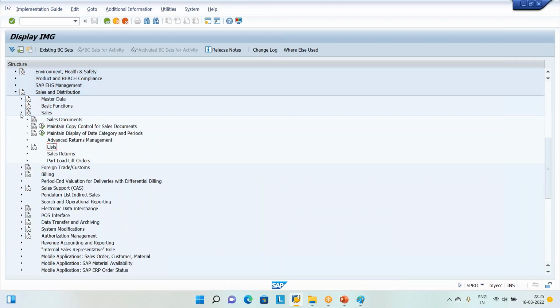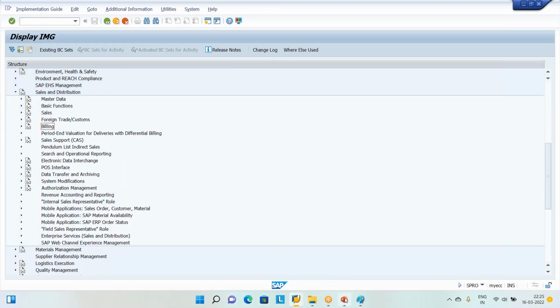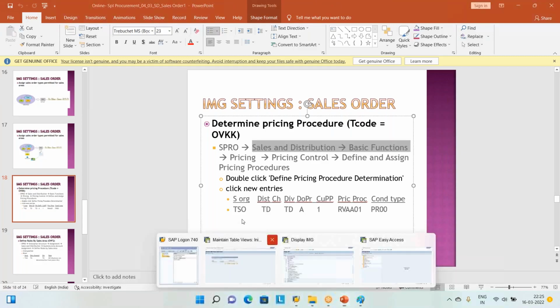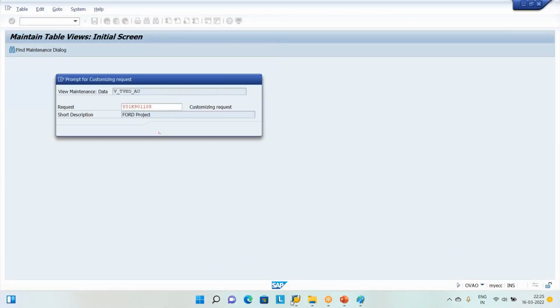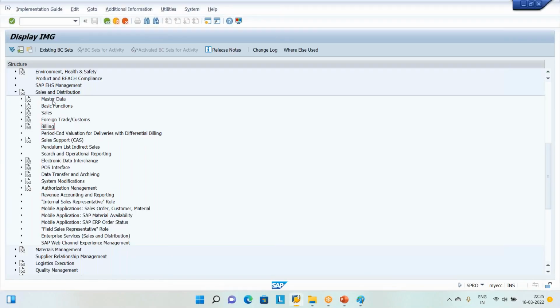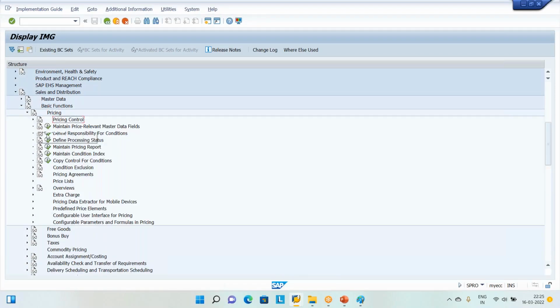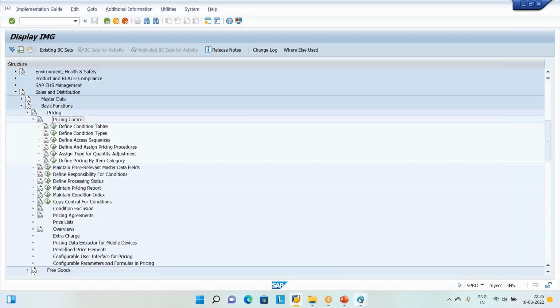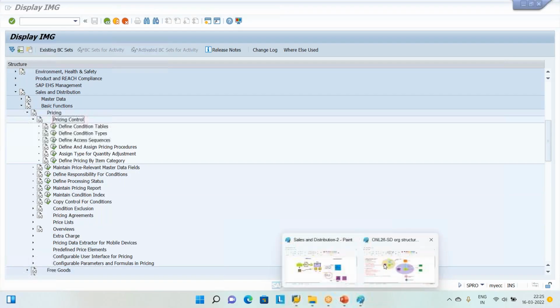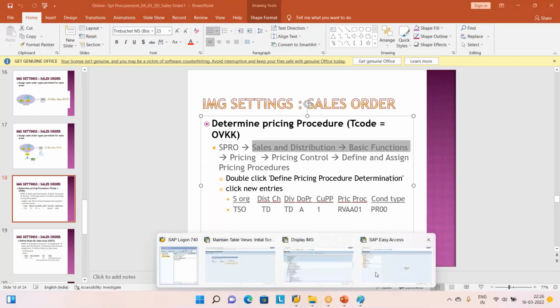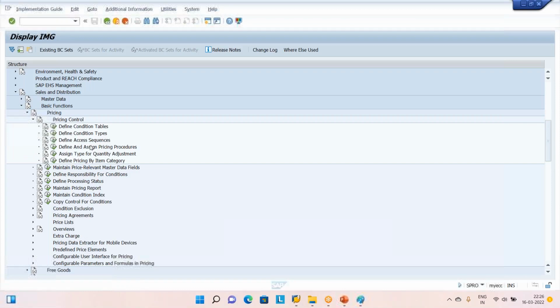Pricing, sales side, in SD, basic functions, pricing. I'm closing this one. SD, basic functions, pricing, pricing control, define and assign pricing procedure.